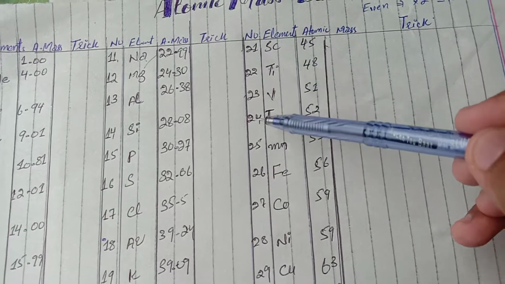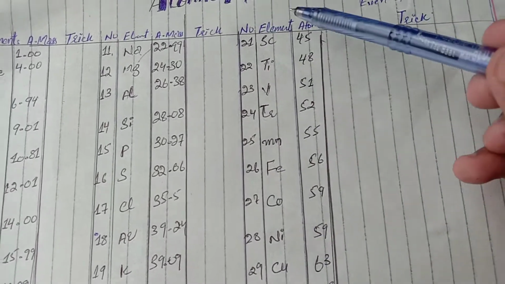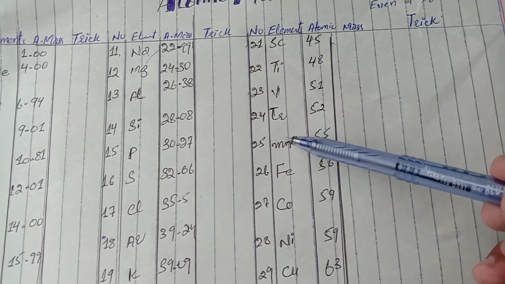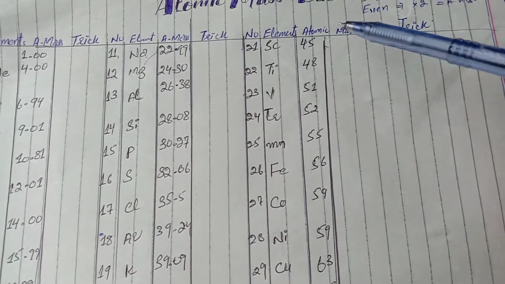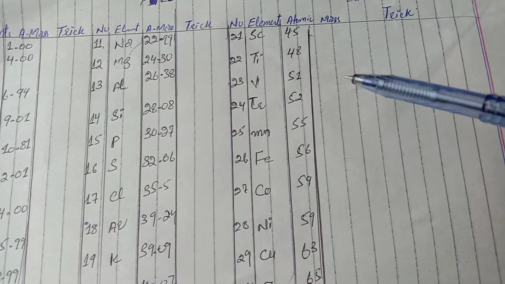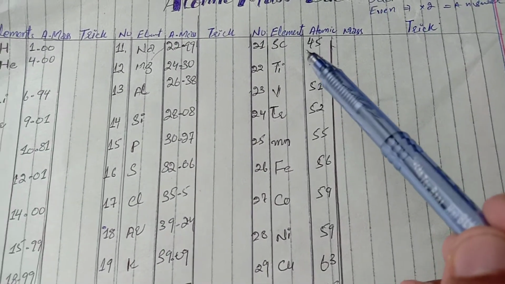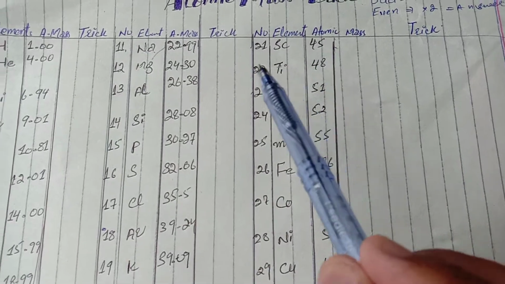And the numbers here are also 21 to 30, and the elements are scandium, titanium, vanadium, and so on, all these are also elements, and with them the atomic mass is here. And by using this trick I can also find the atomic mass of these elements.